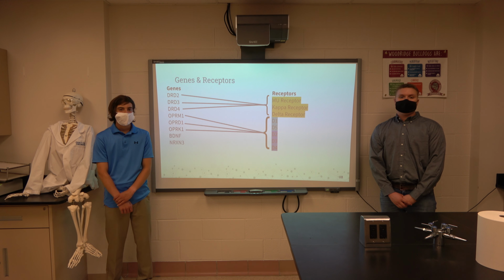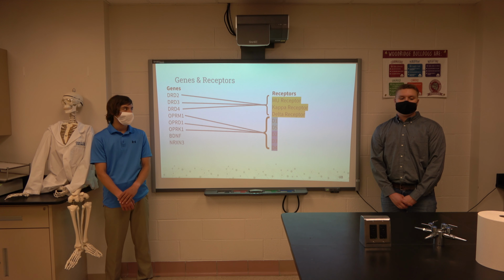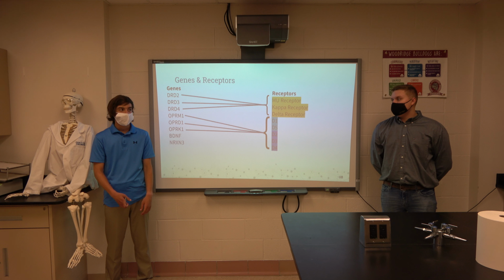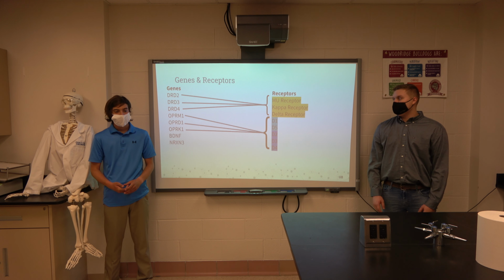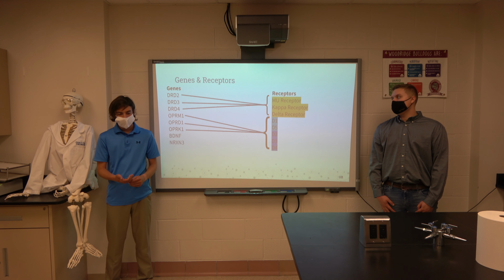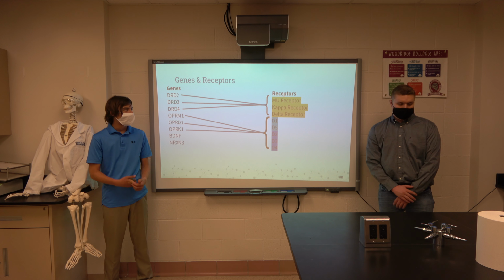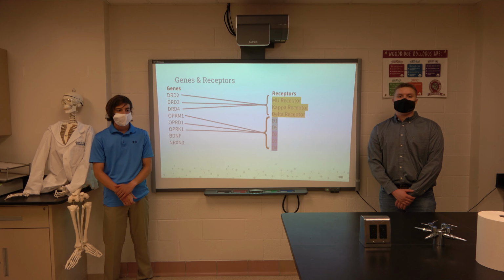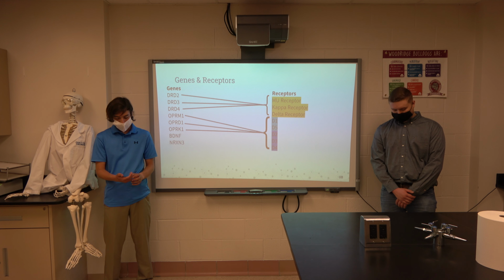One of the biggest parts about opioid addiction is that when opioids enter the body, they bind to the receptors. Binding to the receptors gives us side effects, which we will talk about later. But these receptors are actually encoded by several genes found in our body. The first couple of genes we will talk about are the DRD2, DRD3, and DRD4. These genes code for our opioid receptors, which are the mu receptor, the kappa receptor, and the delta receptor.